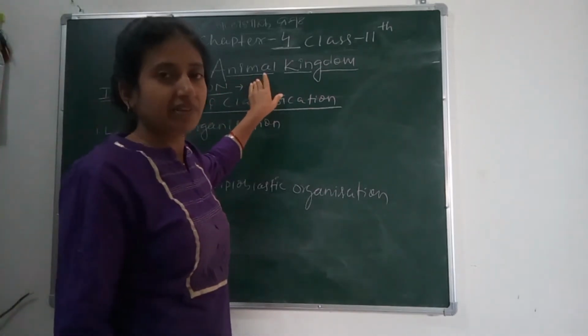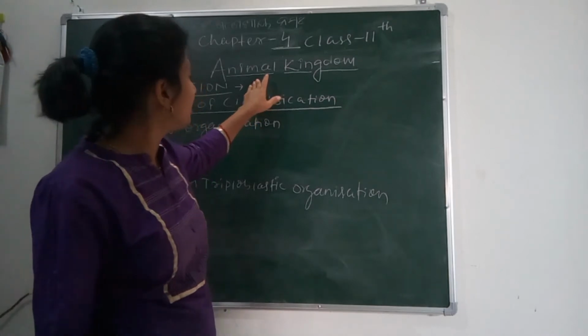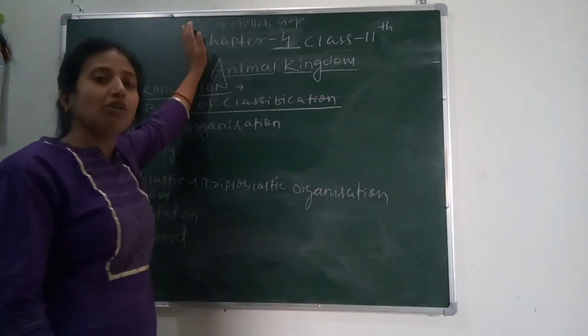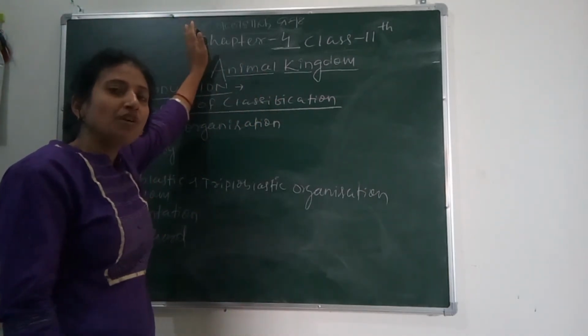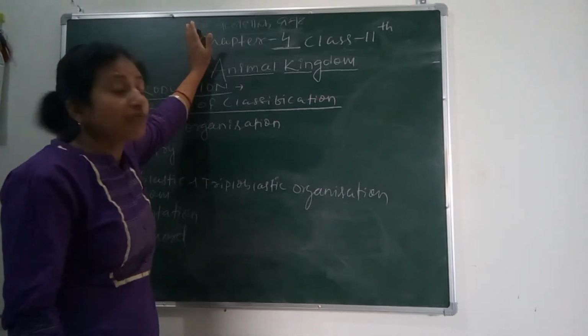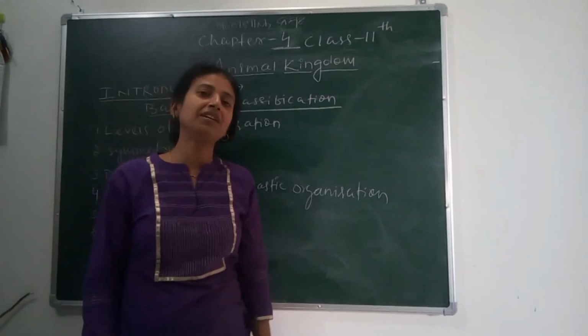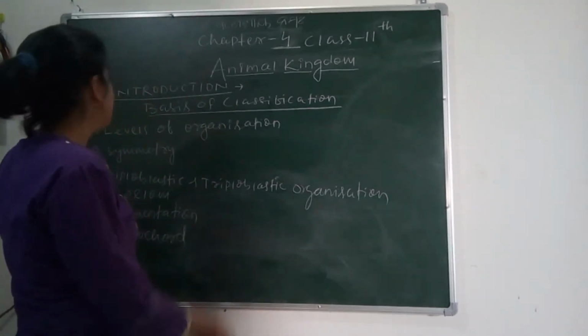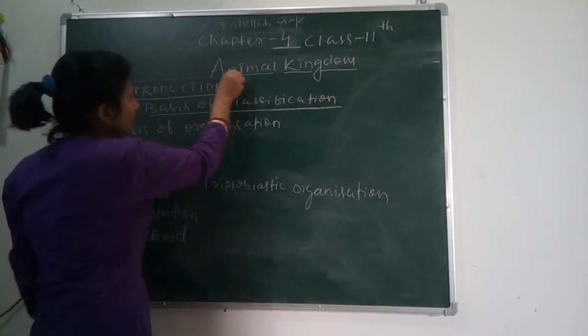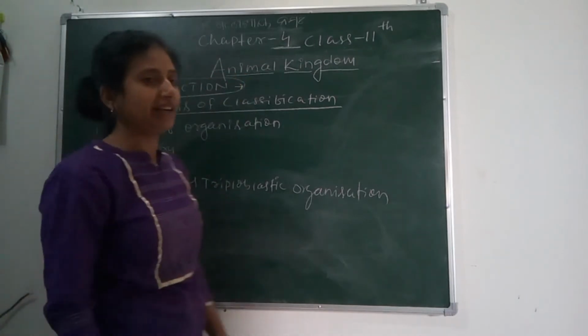In our last class we have completed chapter 3, Plant Kingdom, and here we will see how animals are classified into different phyla. So what are the criteria to divide the animal kingdom into different phyla? So let's see. First I will give you some introduction about the animal kingdom.